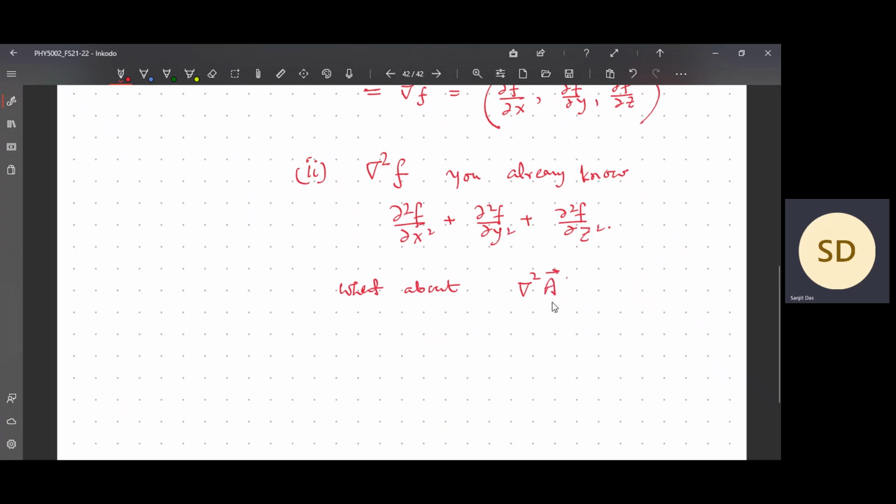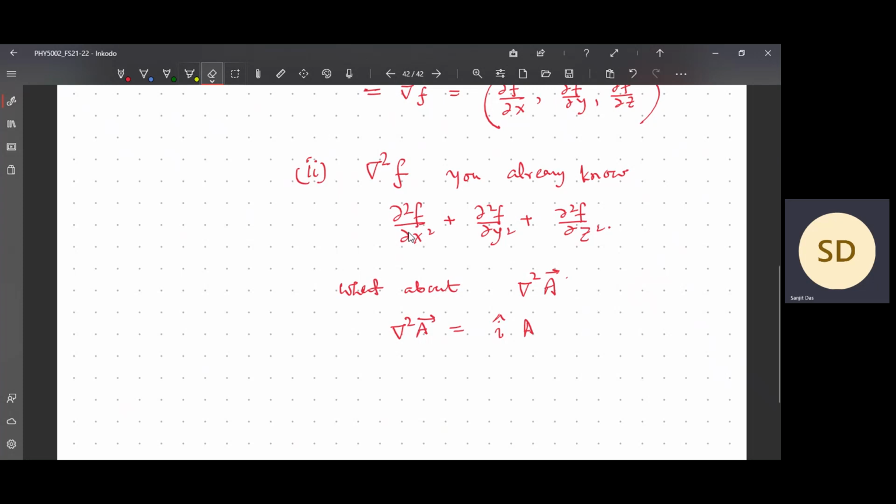Now, to make you understand what I mean by the Laplacian of a vector field: in 3 dimensional Cartesian coordinates there will be three components. So let me write down the Laplacian.